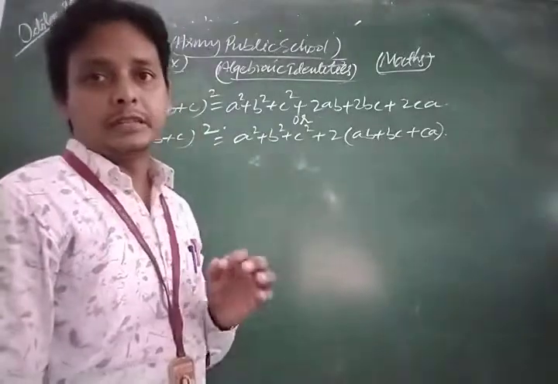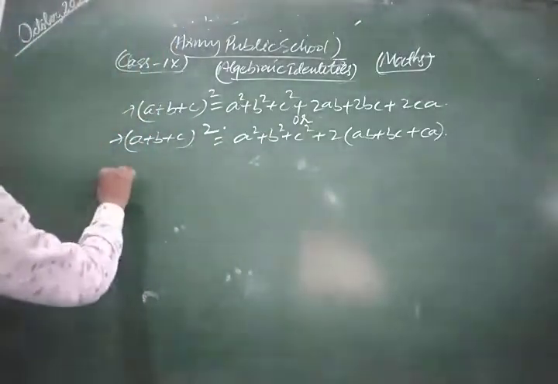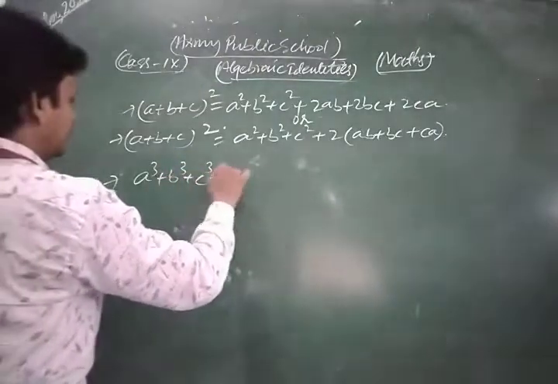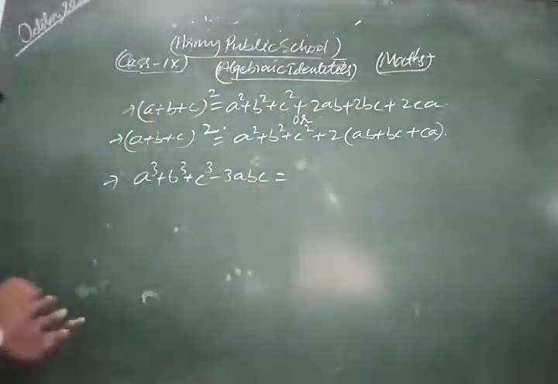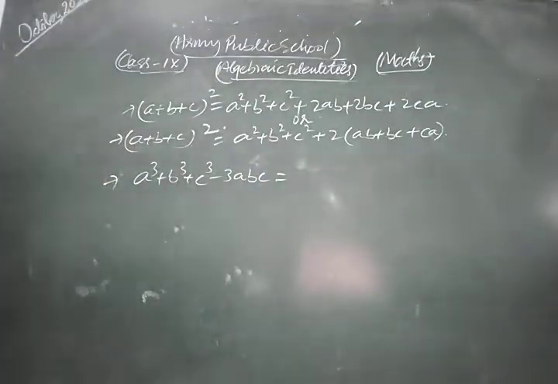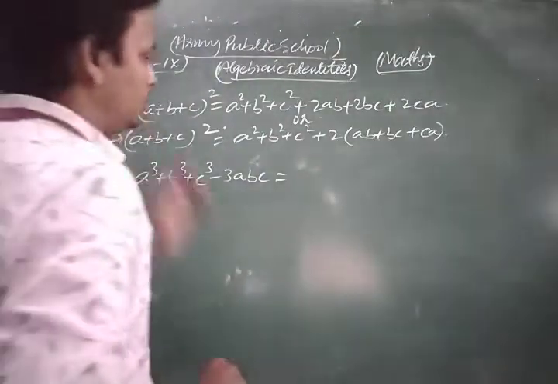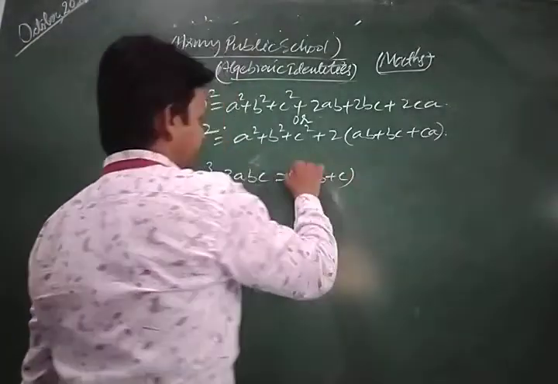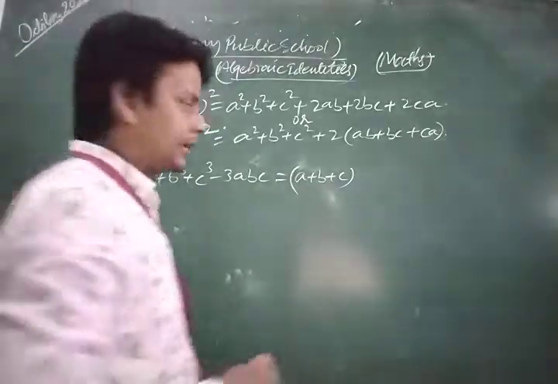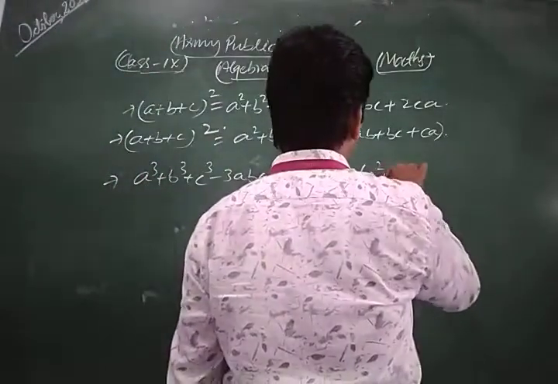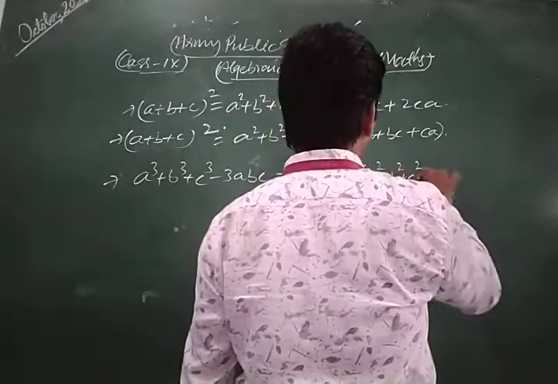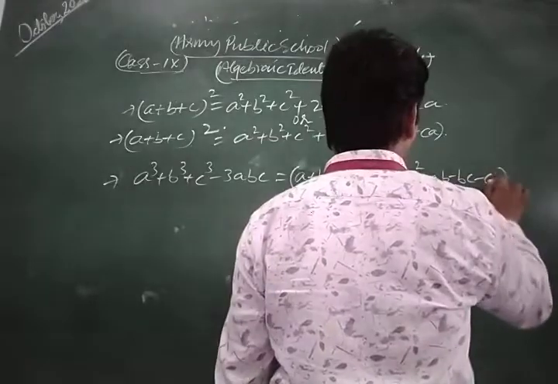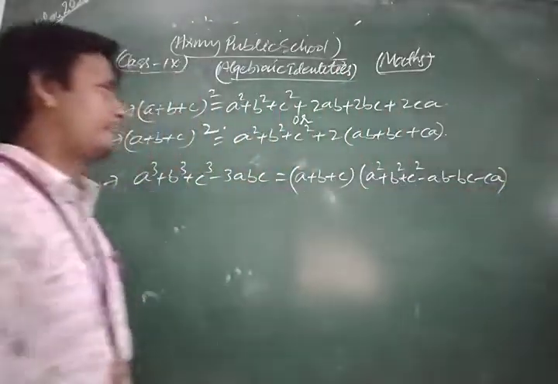The last and very important algebraic identity is a cube plus b cube plus c cube minus 3abc is equal to (a plus b plus c) in the first bracket, and in the second bracket (a square plus b square plus c square minus ab minus bc minus ca).